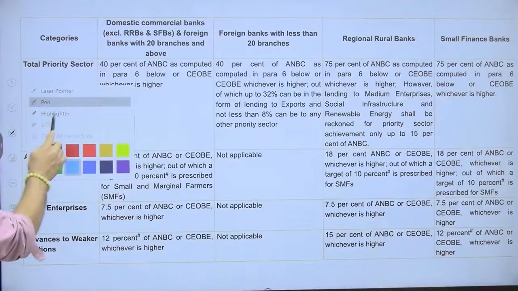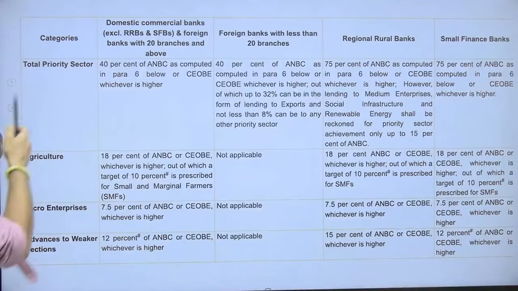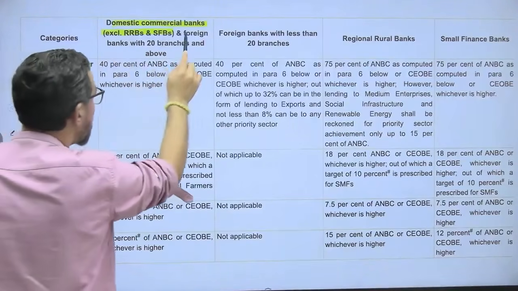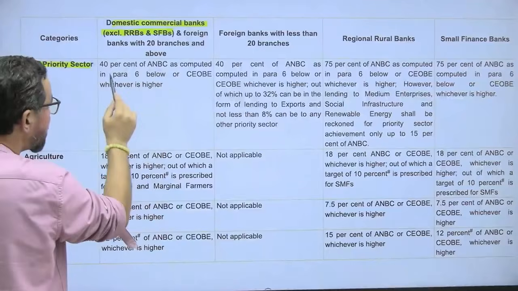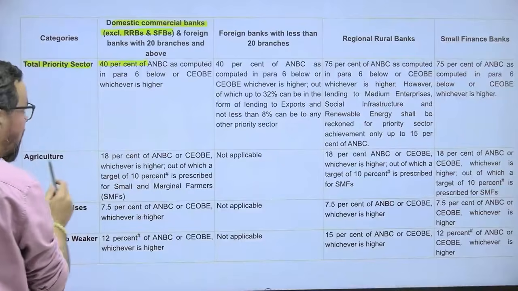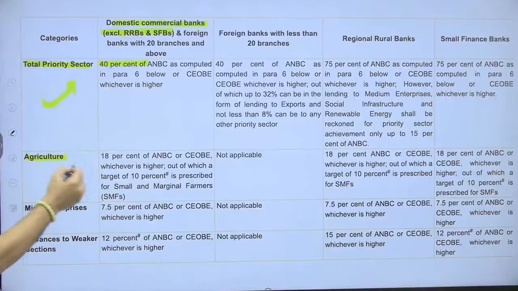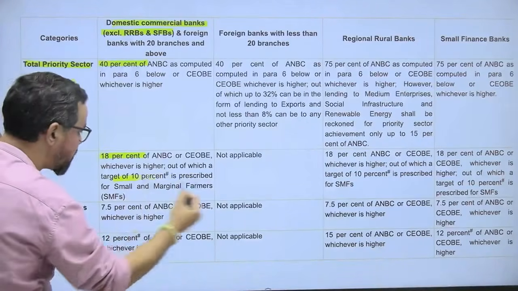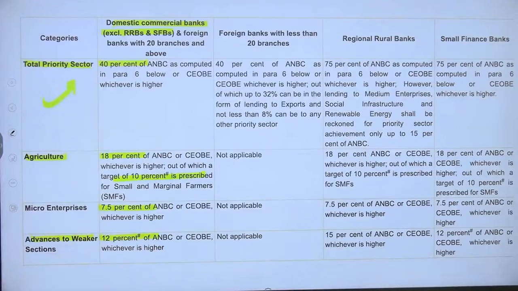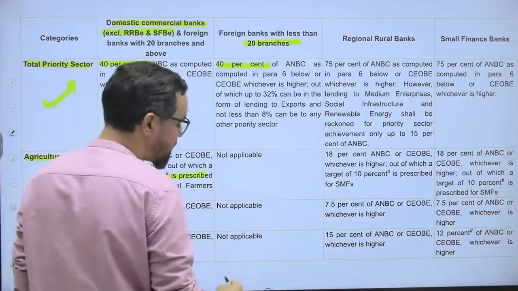When it comes to the guidelines, I hope maximum people know around these particular thing, but for this आपका you can have this one, ठीक है. So priority sector आपका domestic commercial bank excluding RRBs, foreign banks with 20 branches and above, ठीक है, it is 40% of their आपका COB or your ANBC, ठीक है. This is the primary rule, these are the kind of subcategories, ठीक है, out of which 18% is earmarked for the agriculture and micro MSMEs आपका 7.5% and weaker section आपका 12%, ठीक है. If it comes to less than 20 branches of foreign banks, they do not have sub targets आपका 40%, ठीक है.